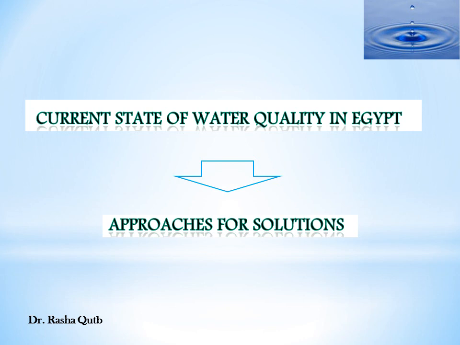Also, we have to practice what we call the 4 R's of resource use. What are the 4 R's of resource use? They are reduce resource waste, reduce air pollution, reduce poverty, and reduce birth rates. Those are the main approaches for getting a solution for the increasing deterioration of our water resources.